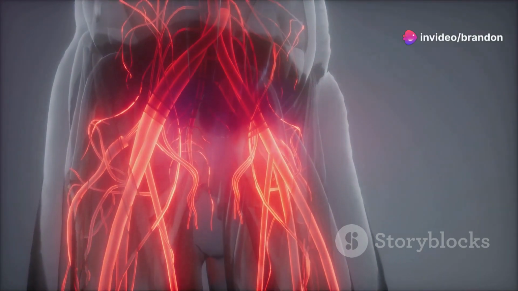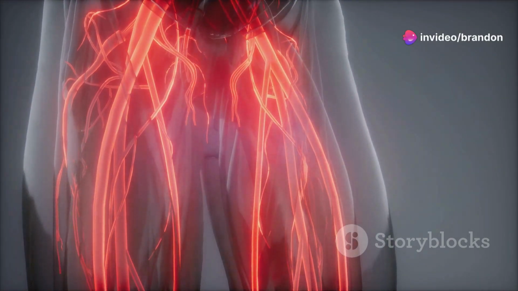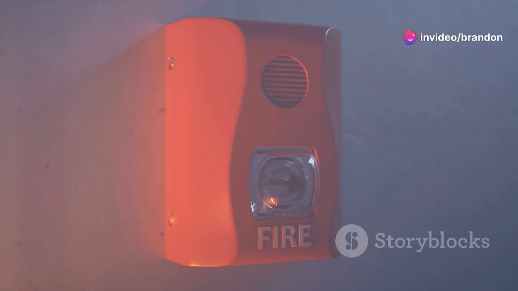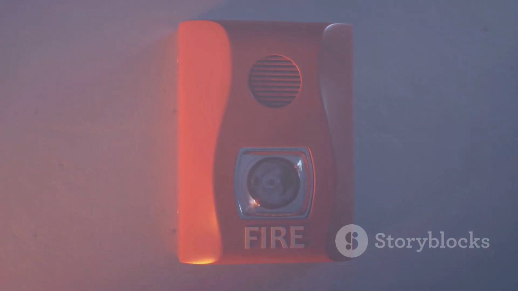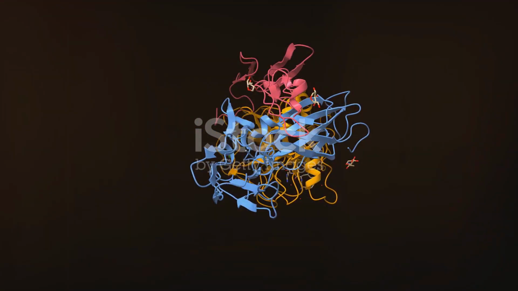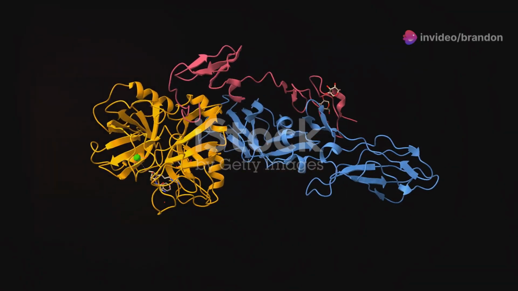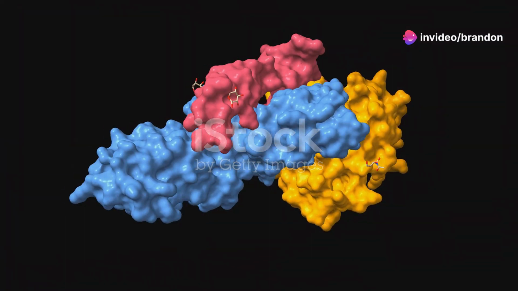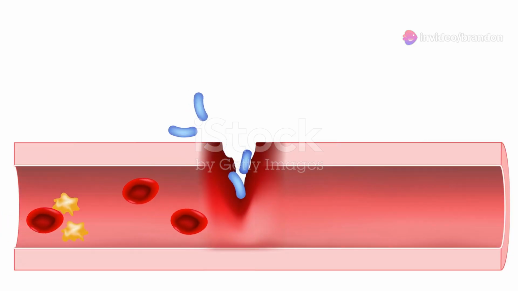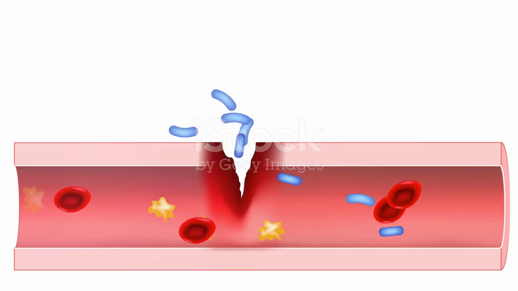Section 2. When the body turns against itself, causes and triggers of DIC. DIC is like a fire alarm going off in the body. It signals that something is seriously wrong. But what exactly triggers this alarm? The answer lies in a wide range of underlying conditions, each capable of setting off the DIC cascade. Infections, particularly severe sepsis, are among the most common culprits.